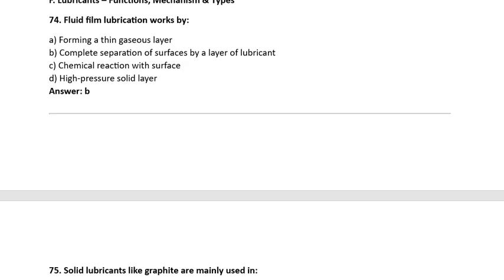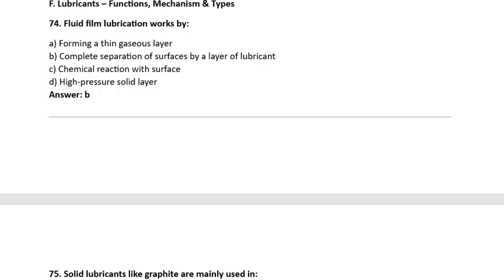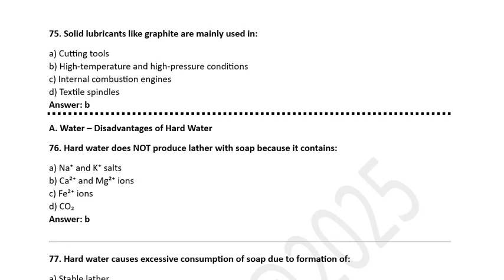Fluid film lubrication works by: A. Forming a thin gaseous layer, B. Complete separation of surfaces by a layer of lubricant, C. Chemical reaction with surface, D. High pressure solid layer. Correct option is B. Solid lubricants like graphite are mainly used in: A. Cutting tools, B. High temperature and high pressure conditions, C. Internal combustion engines, D. Textile spindles. Correct option is B.